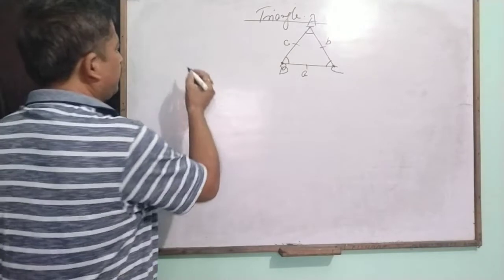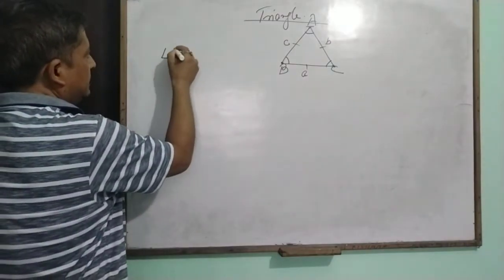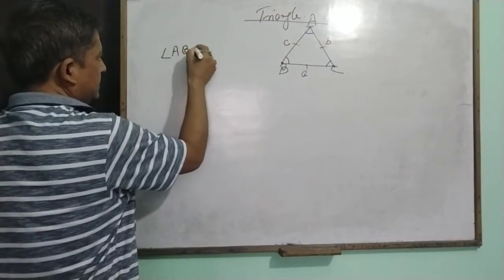and for an angle we always write all three vertices.